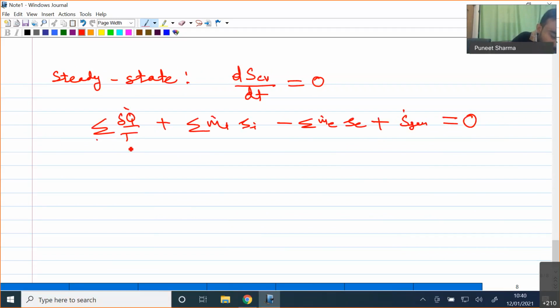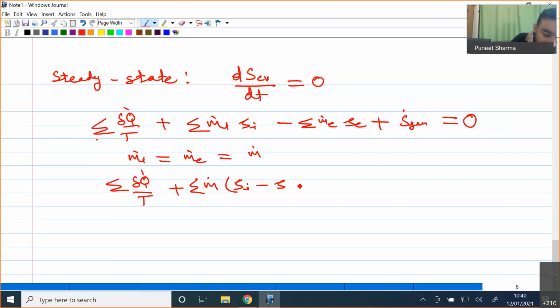For a steady flow process, m dot i equals m dot e equals m dot. So I can write the summation of del Q dot by T plus m dot into (Si minus Se) plus S dot generation equal to 0.